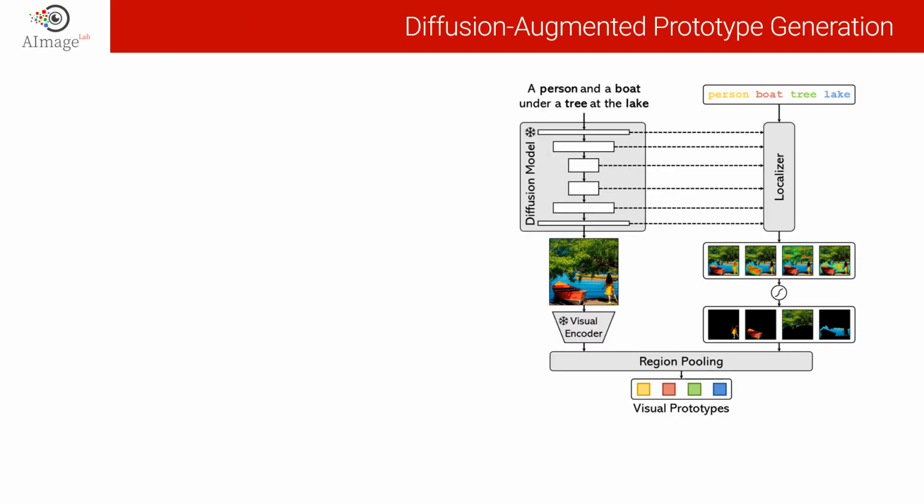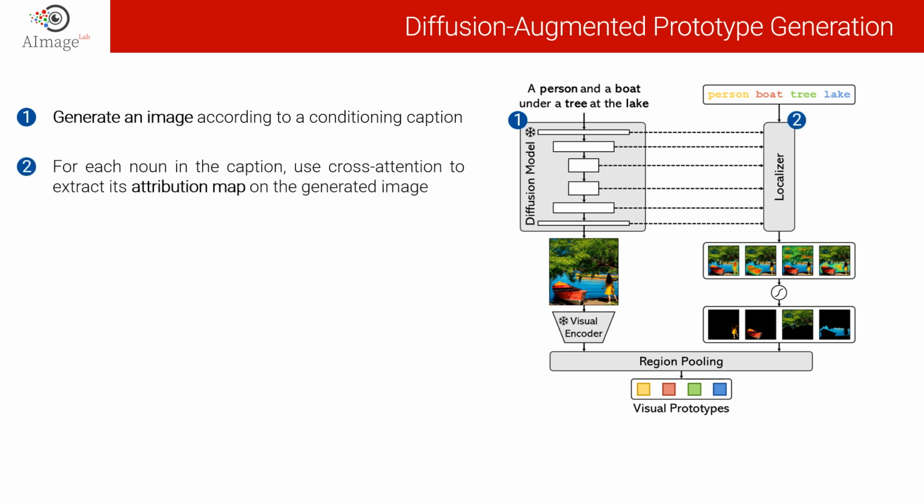In this slide, I'm going to give a closer look at the offline phase. So first, we generate an image according to a conditioning caption, in this case, a person and a boat under a tree at a lake. Second, for each noun in the caption, person, boat, tree, lake, we use the cross-attention to extract its attribution map on the generated image.